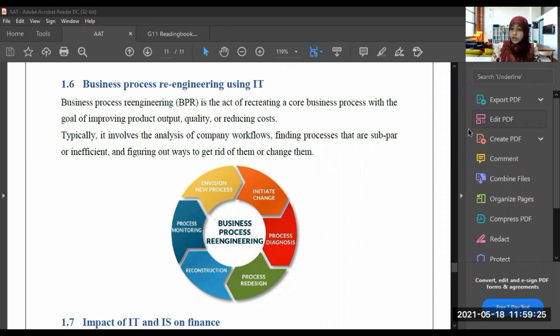Re-engineering means doing it again. Checks again. So it analyzes the company workflow and finds the processes that are inefficient. Efficient means correctly.